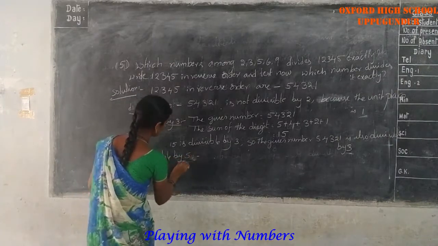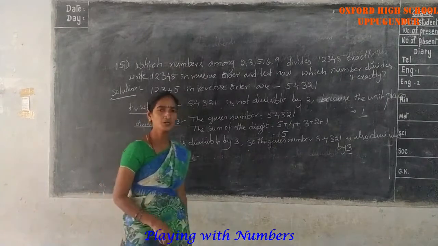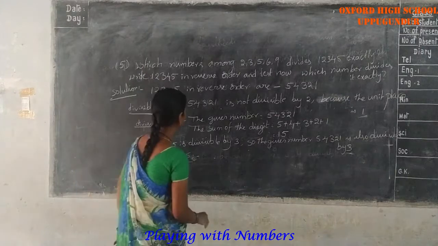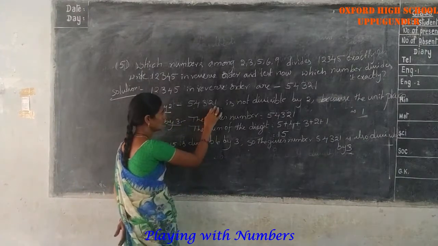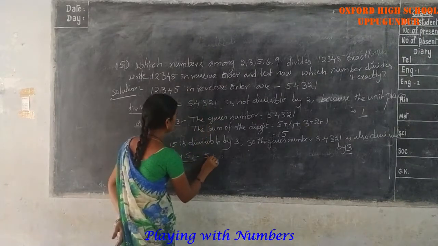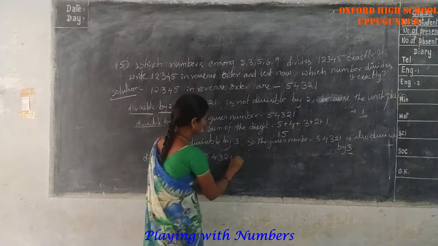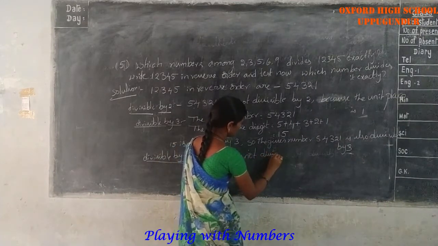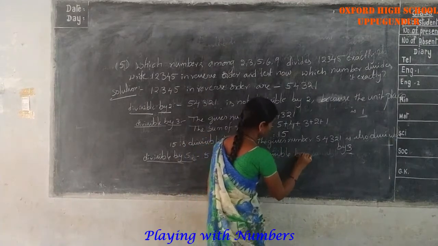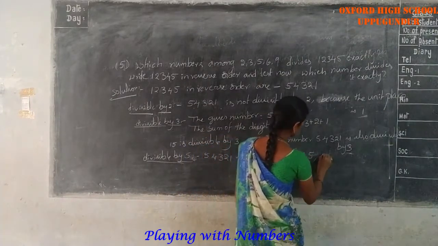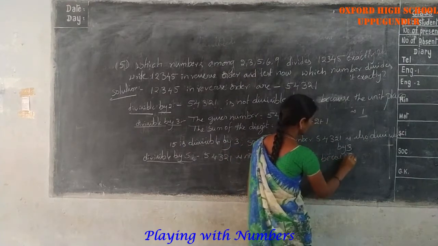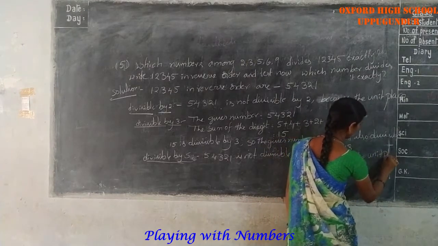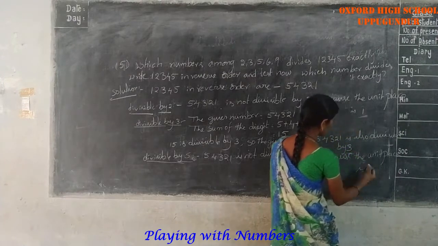Next, divisible by 5. What is the divisible by 5 rule? The unit place must be 0 or 5. But this given number's unit place is 1. So 5, 4, 3, 2, 1 is not divisible by 5 because the unit place is 1.